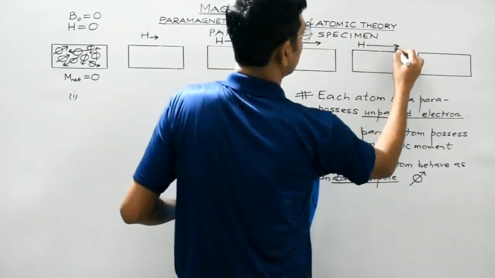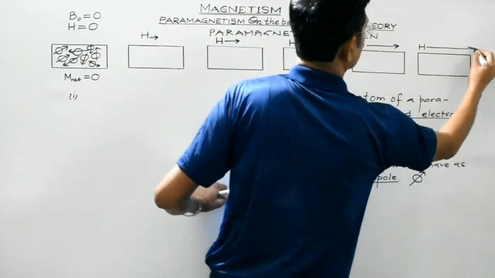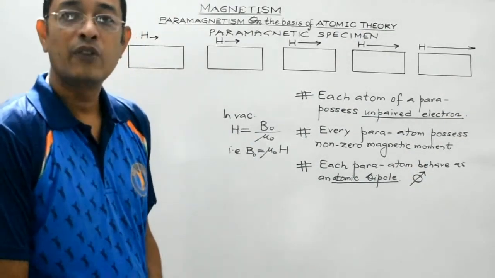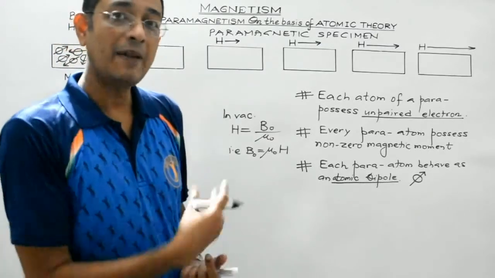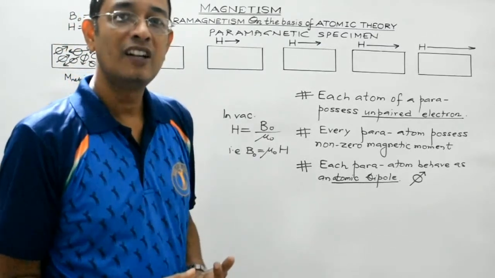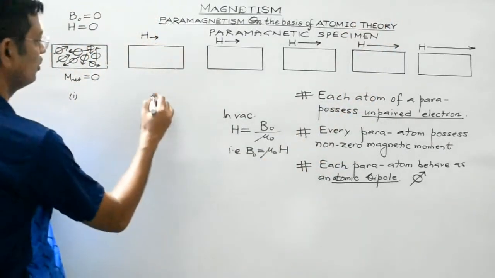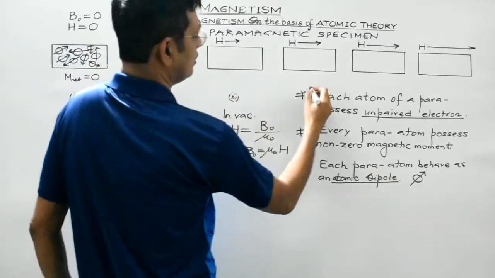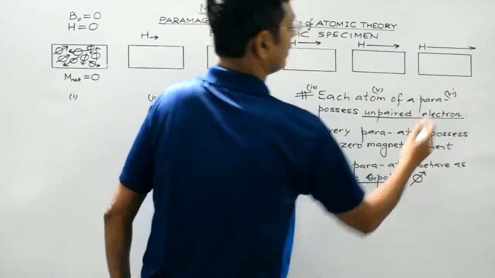It is still increased, and here suppose the strength of the field is maximum. Clear, students? So we have assumed the same paramagnetic specimen to be kept under the influence of a magnetic field whose magnitude is gradually increased. So this is scenario 2, 3, these are the different cases, 4, 5 and 6.